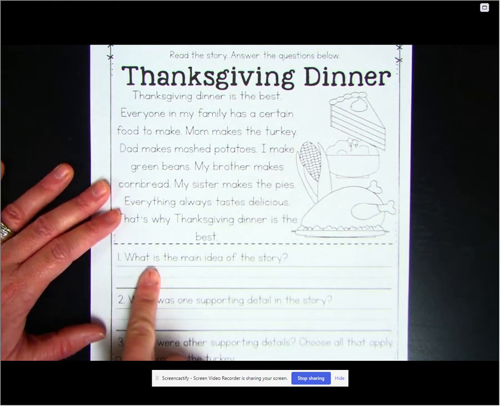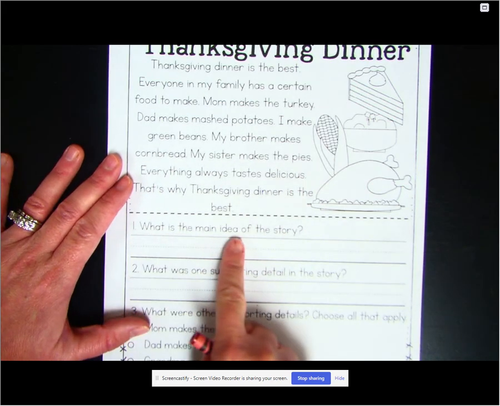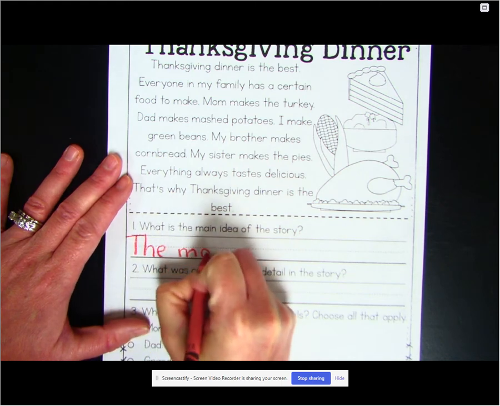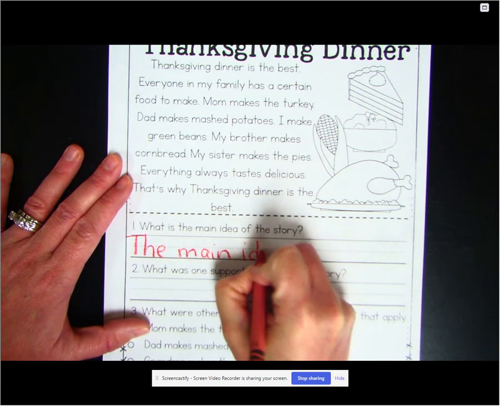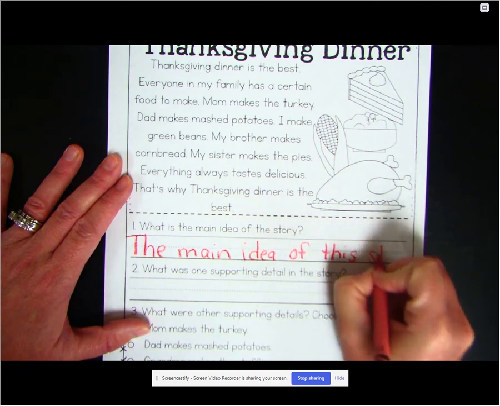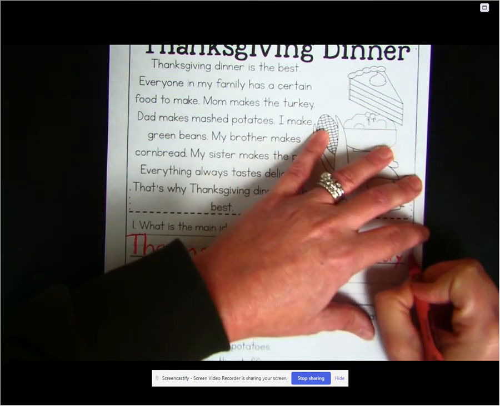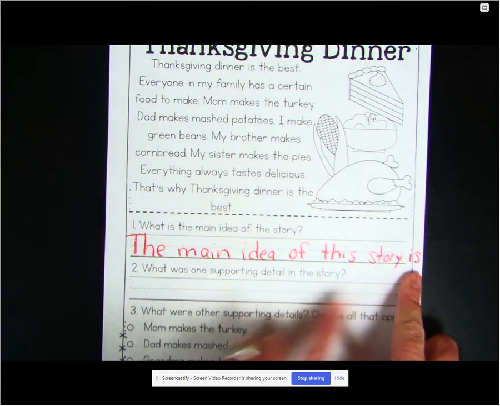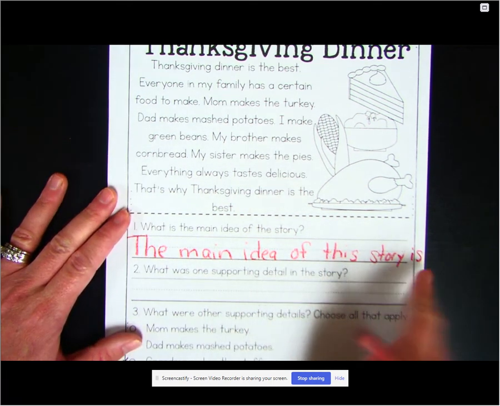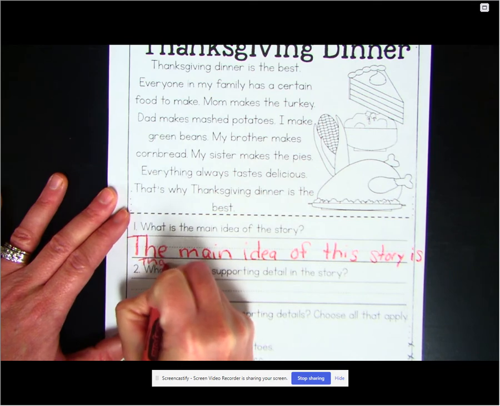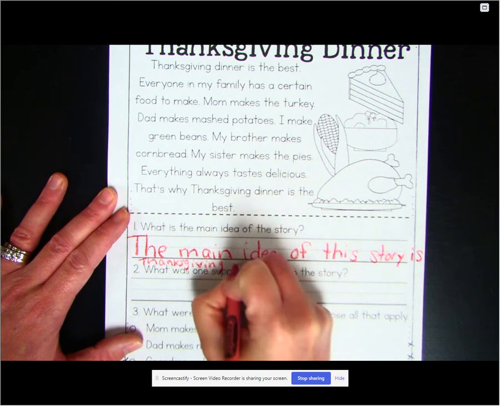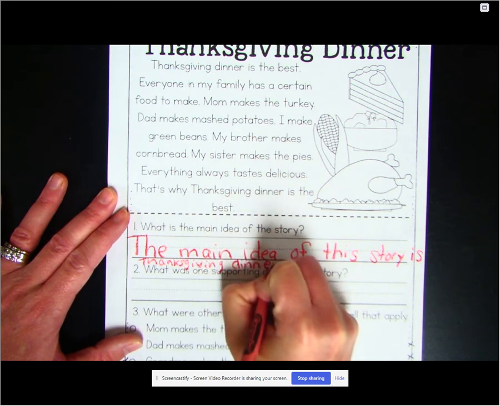So if we were going to write a sentence to answer, what is the main idea of the story, we would say, the main idea of this story is, and whoops, Mrs. Kilquist ran out of room, so she's going to have to come underneath. They don't give us a whole lot of room to write here, do they? The main idea of this story is Thanksgiving dinner. We're going to write that in a complete sentence. Make sure you put a period at the end.